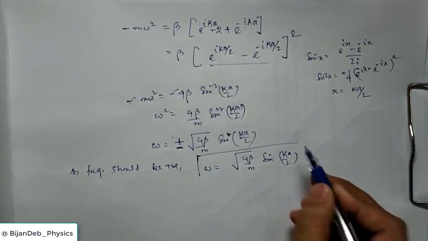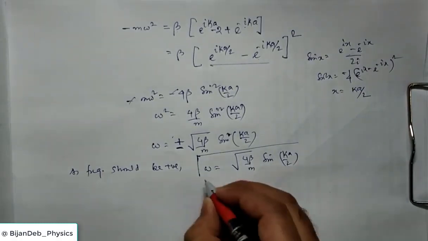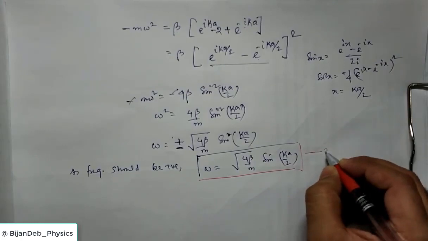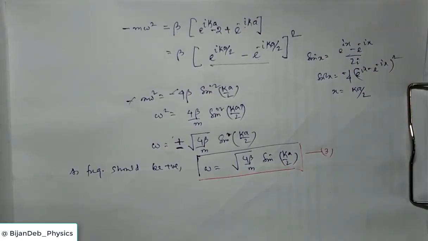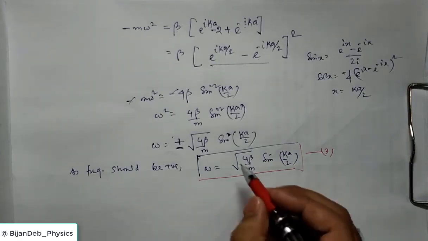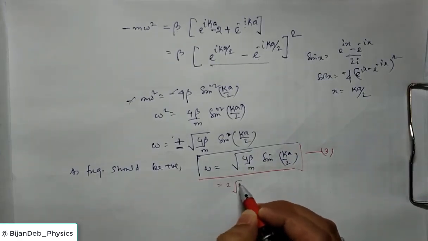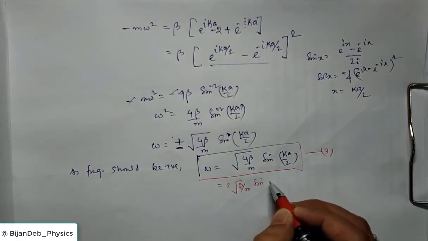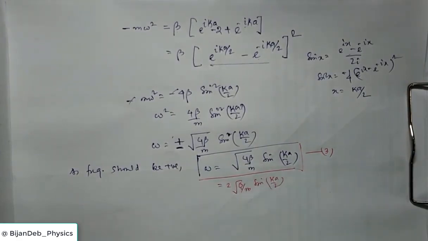Okay. So this is equation 3. This is our expression for the angular frequency of the elastic wave that is passing through the crystal, caused by the lattice vibration. You can also take 2 out, so it will be 2 root beta by m times sin ka by 2. Okay. So here we see that this omega depends on the wave vector. So omega depends on k.